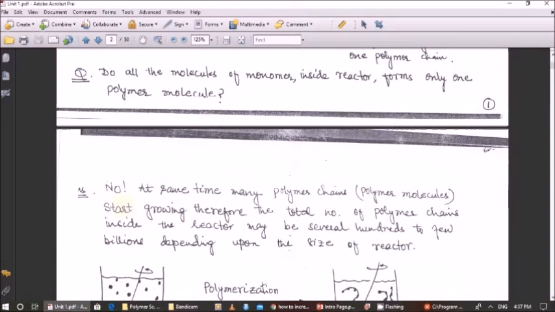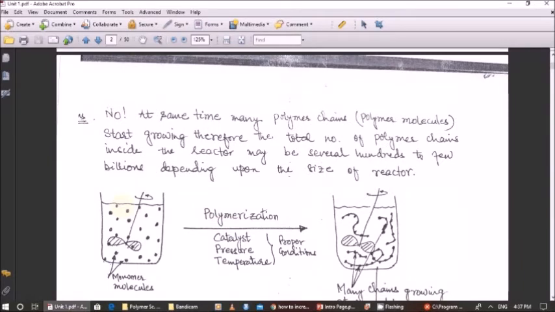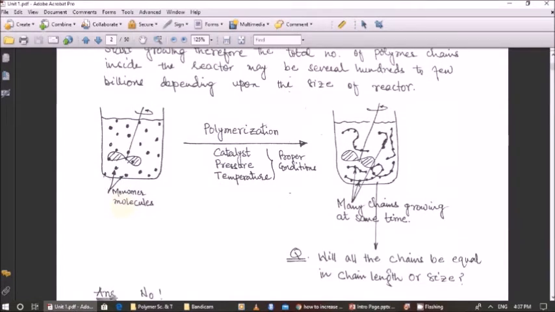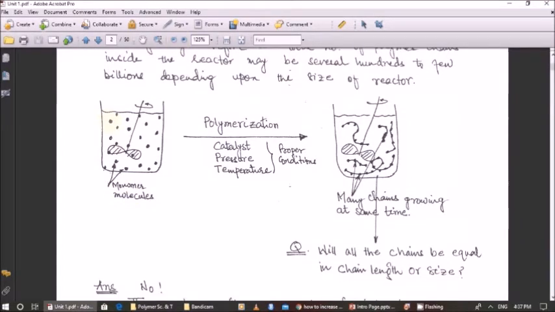What is the reason? At the same time, many polymer chains or polymer molecules start growing. Therefore, the total number of polymer chains inside the reactor may be several hundred to a few billion, depending upon the size of the reactor. Okay. So you can see these black dots as the monomer molecules, and during the polymerization reaction these monomer molecules combine to form the polymer chain. You can see that some polymer chains are larger, some are smaller.